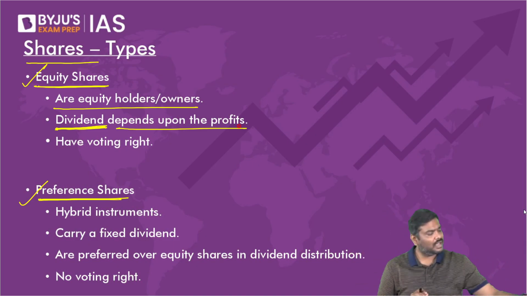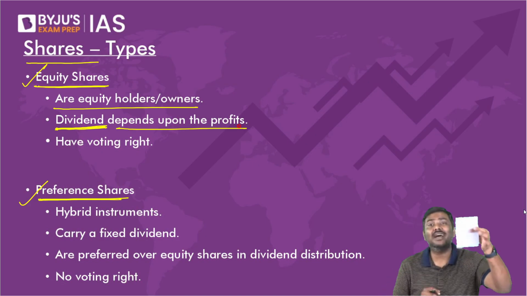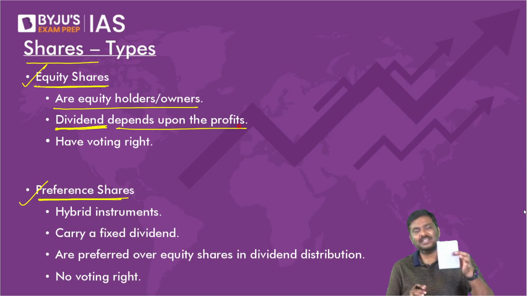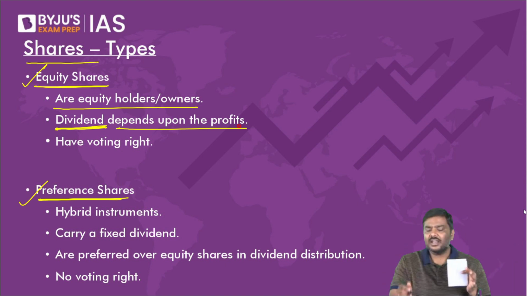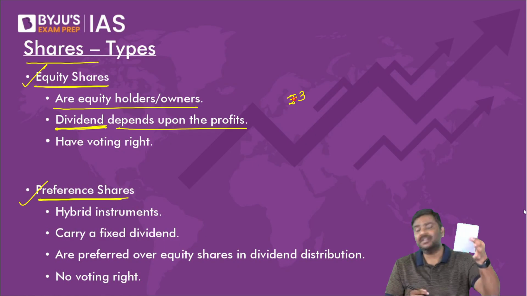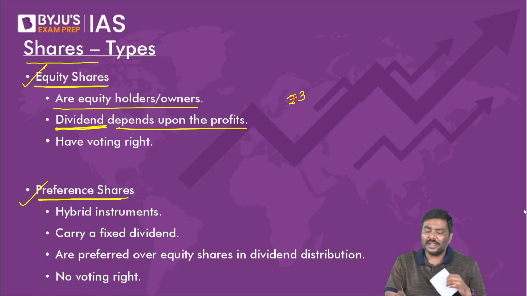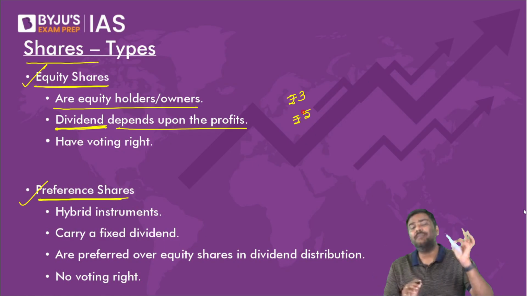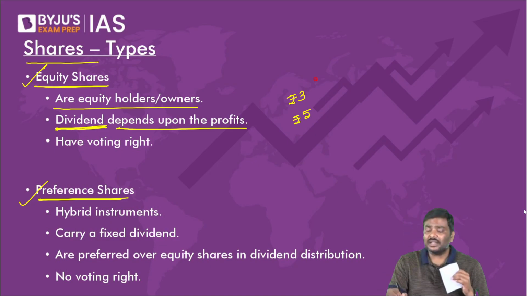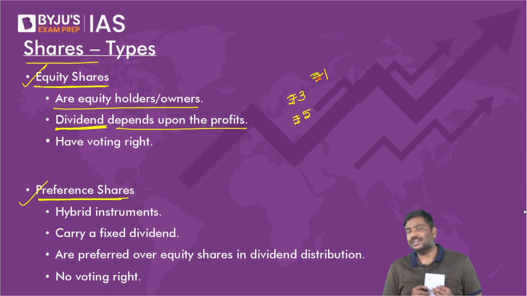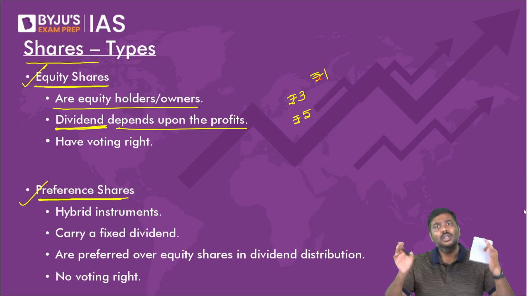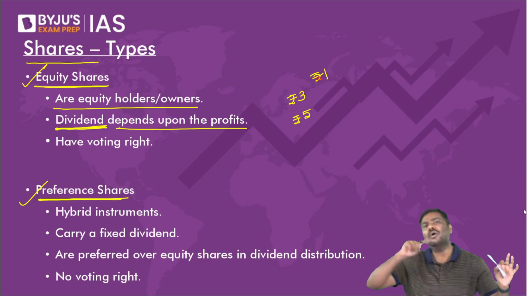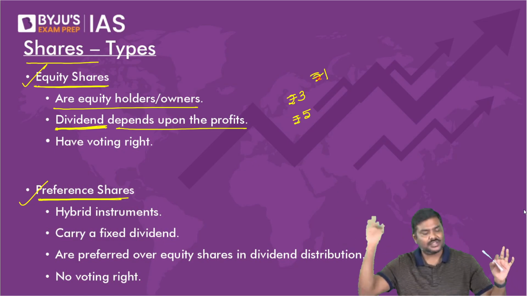For example, imagine you purchase this equity share of Adani company. Based on how much profits they have earned, in 1 year you might get 3 rupee dividend per share. In another year, you might get 5 rupee dividend per share. In the third year, you might earn only 1 rupee dividend per share, which means there is no fixed amount of dividend that is given to you. If the company makes profit, the amount of dividend will vary from 1 year to the next year.